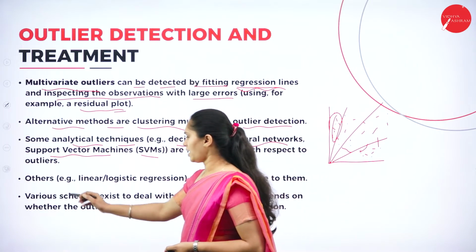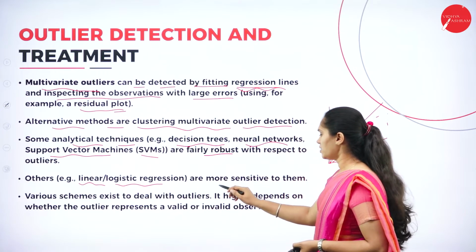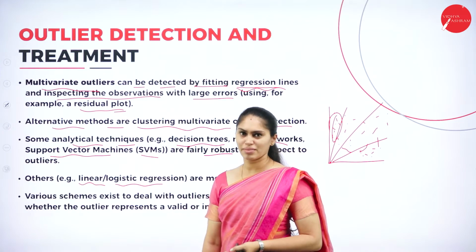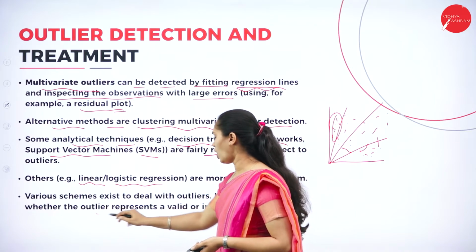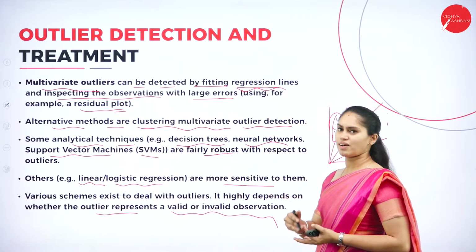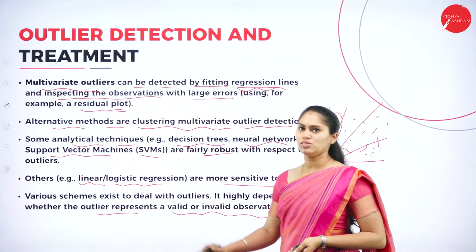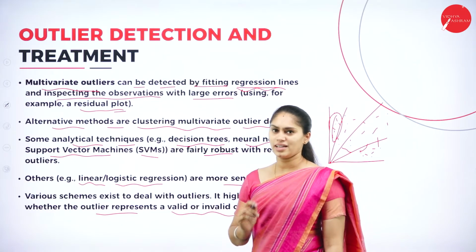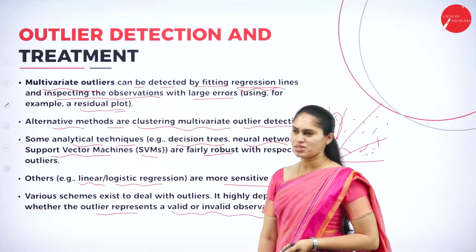We also have other things like linear or logistic regressions, or more sensitive ones. Mainly we choose the outlier detection method based on whether the outlier represents a valid or an invalid observation. Based on that, we choose the analytical method or outlier detection method. As we discussed, we have valid and invalid observations.